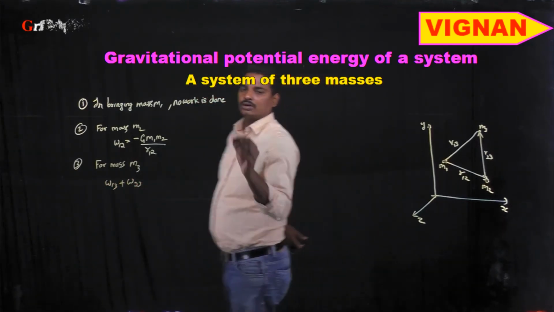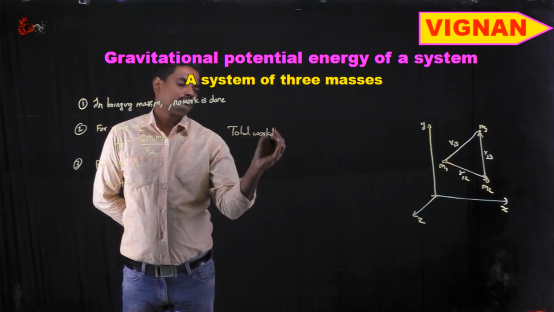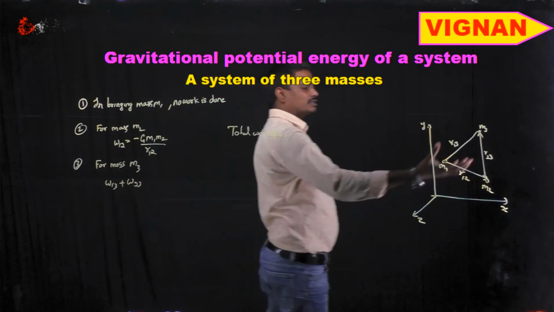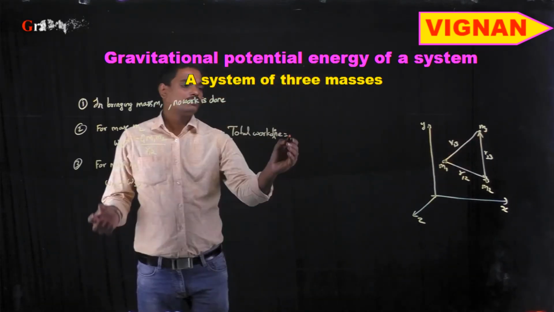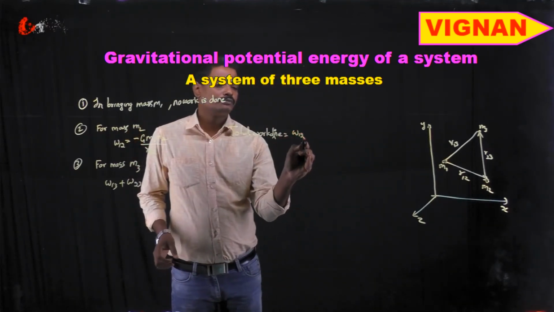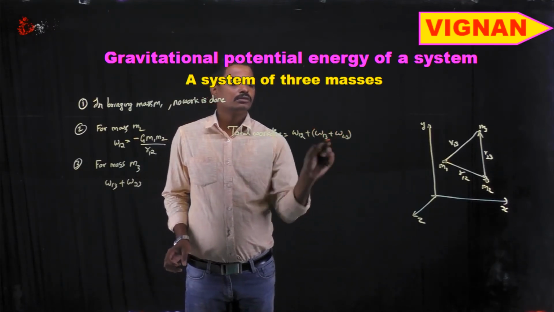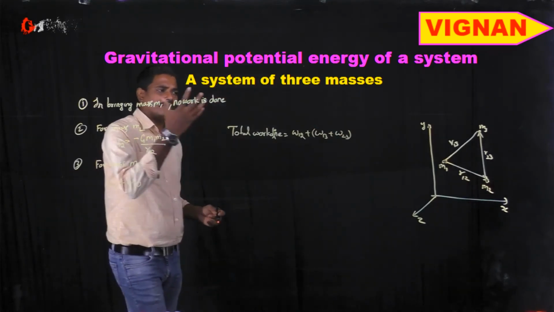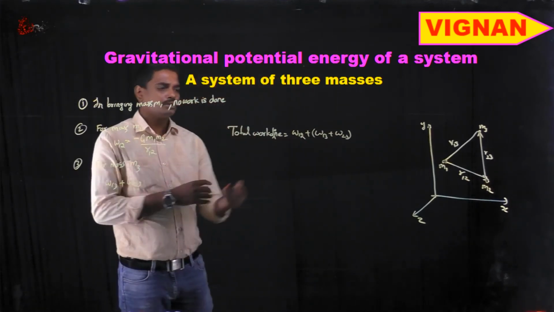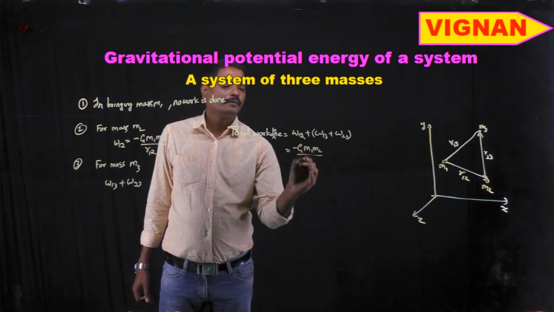Okay, so the total work done in arranging these three masses in these particular positions will be equal to, first initially it is 0, for the second one it is W12, for the third one that is W13 plus W23. Right, as gravitational potential energy is a scalar quantity, we can add them just like scalar numbers. Which is equal to minus G m1 m2 by r12